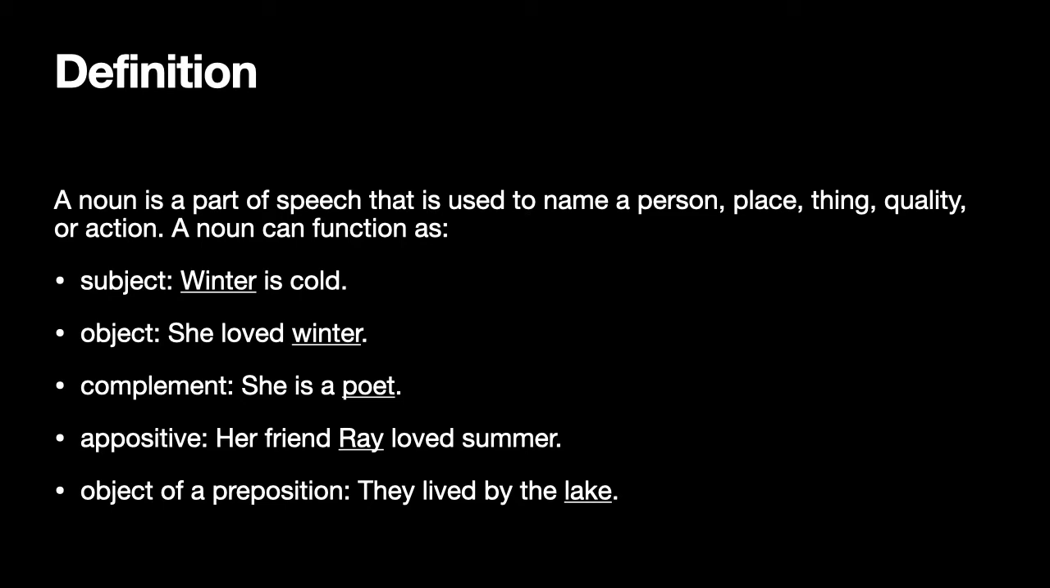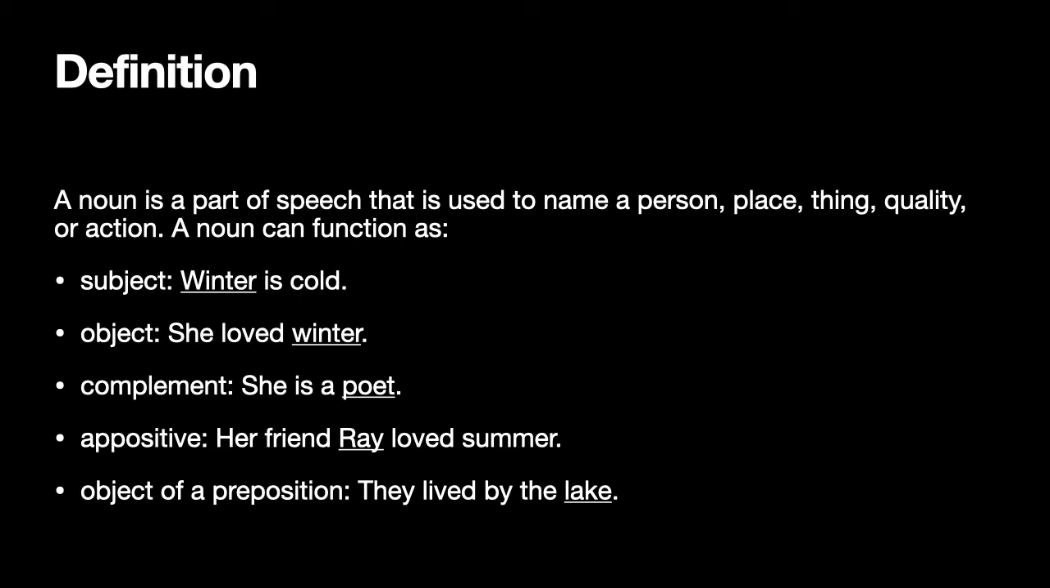Now, how does a noun function in a sentence? Or where in a sentence can a noun come? Where all can a noun come? A noun can function as subject, object, complement, appositive, or object of a preposition. Now, what does this mean? Look at the examples and it will become clearer.